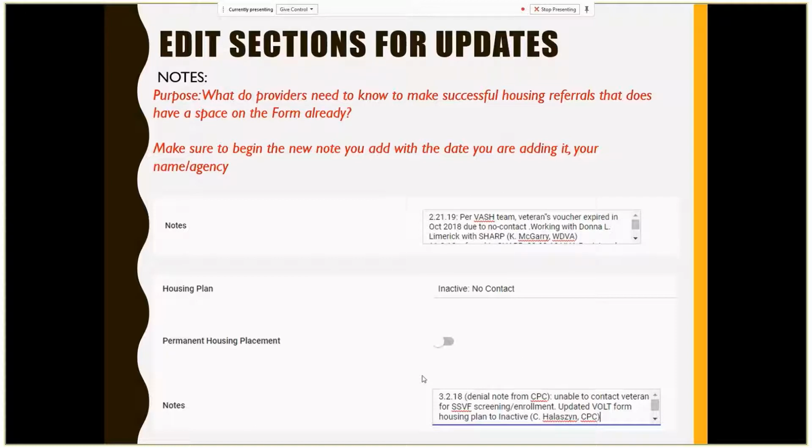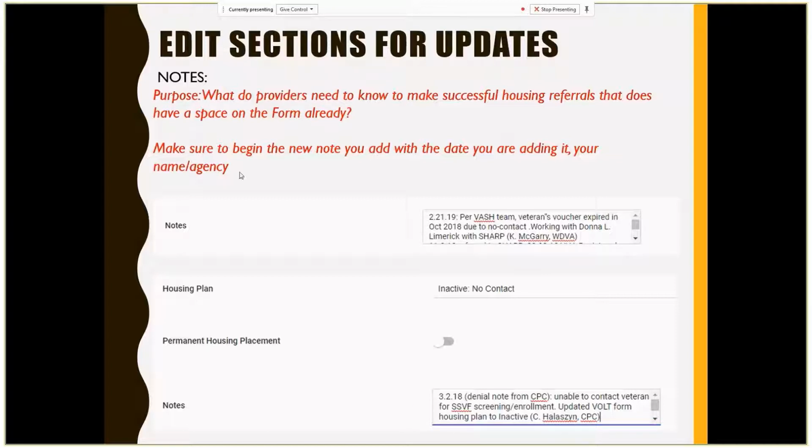Another example is if someone's being denied from a housing resource, that's not something that automatically populates in the Volt form notes. So if you're a housing provider who's having to deny someone, for example, due to no contact, you can see the way in which that's important to know for their next intervention that may be successful.